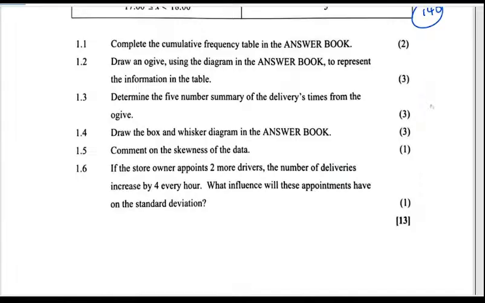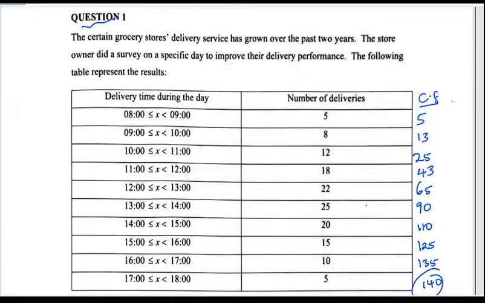How many classes do we have here? 1, 2, 3, 4, 5, 6, 7, 8, 9, 10. Okay, so I'll just try to sketch an ogive this side.